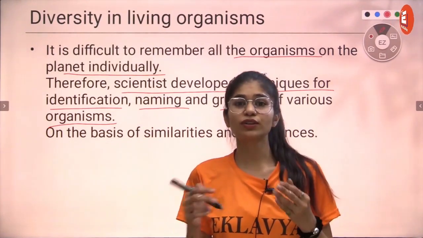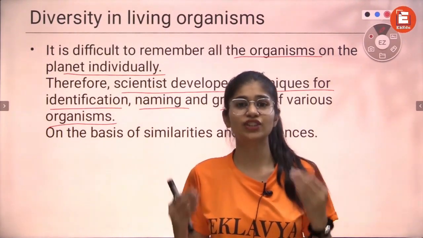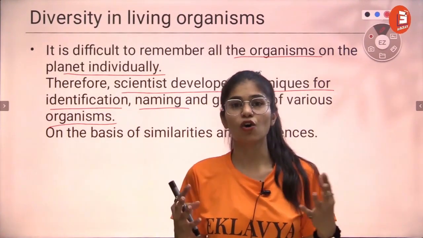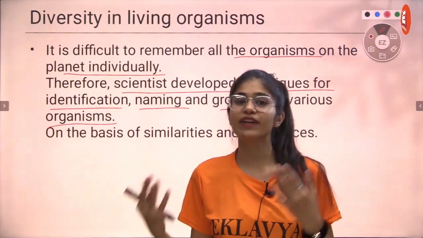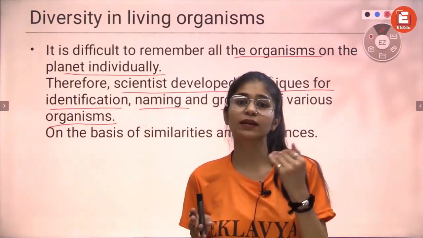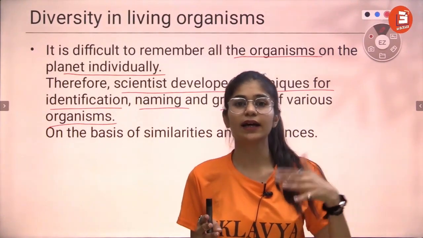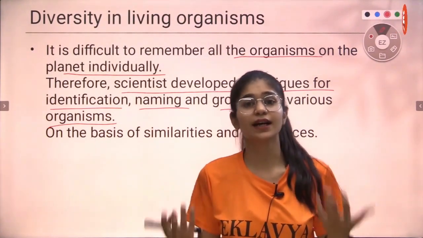So if we talk about naming organisms, it's going to be the same. If we name them generally, we're going to name them according to the regional languages that we have, which is going to be very, very chaotic. If a person doesn't know that onion is called kanda in Maharashtra, and goes there, they would not understand what kanda is, right?